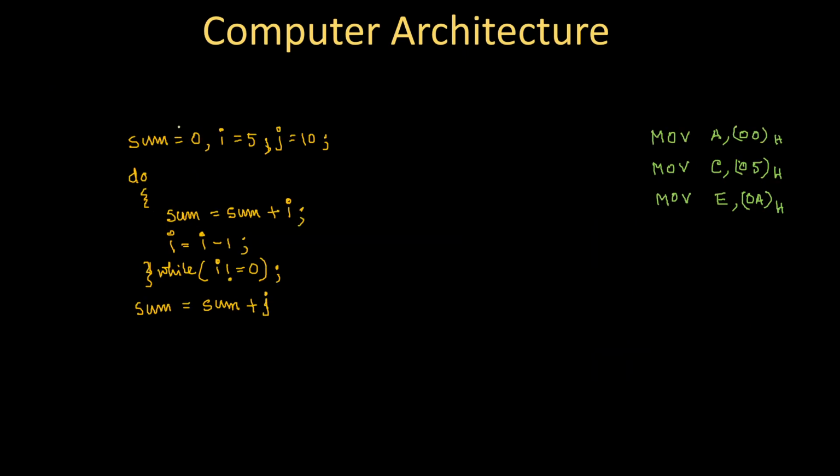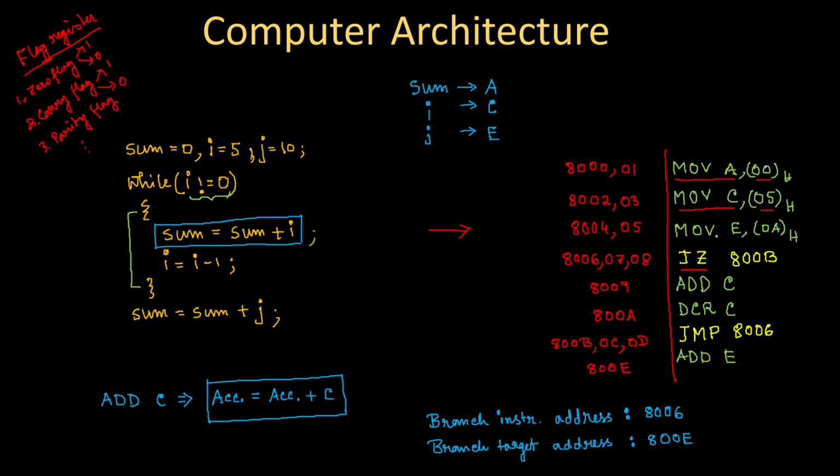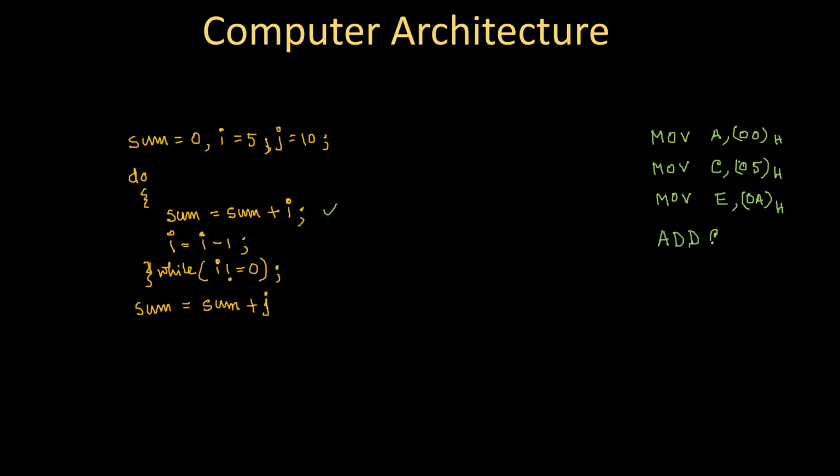But you see, in this case, this do and bracket doesn't have any significance in machine level language, okay? Because these brackets are given just to put a logical division between the program, which is not going to reflect in machine level language. So after initializing all this, the next statement is this one directly. So you can directly write here the add statement, and you will write add what? Add C.